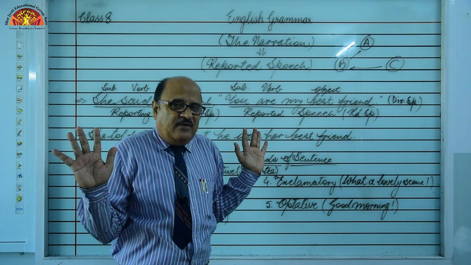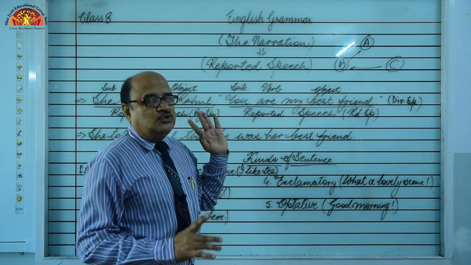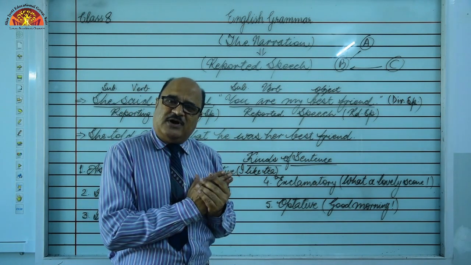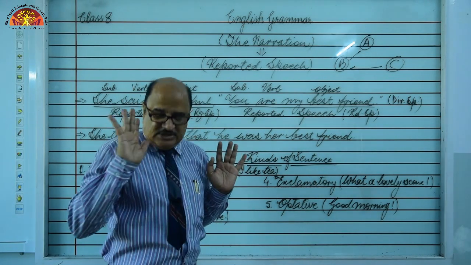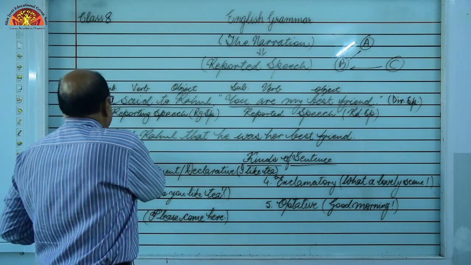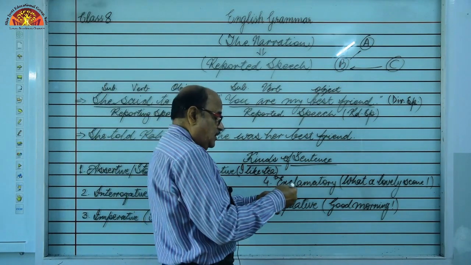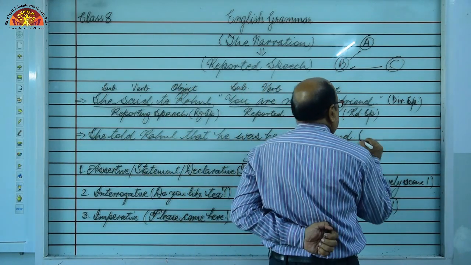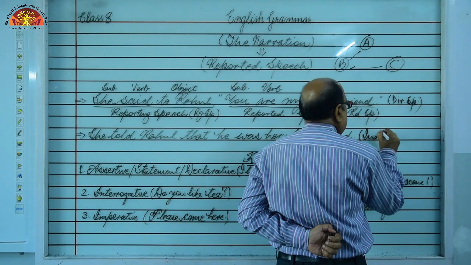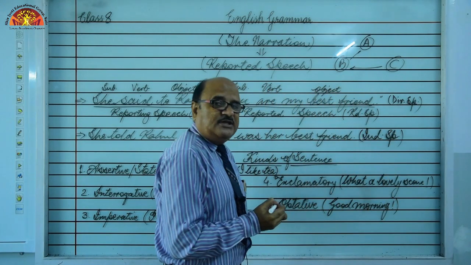But do not be confused. Every time in indirect speech we have to write reporting speech first, then reported speech. So, look, these are just examples. She told Rahul that he was her best friend. What is this? You can see this is indirect speech.